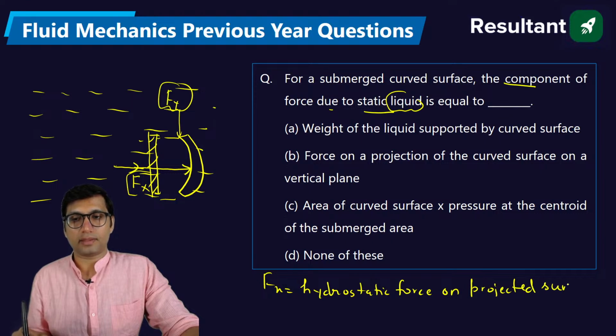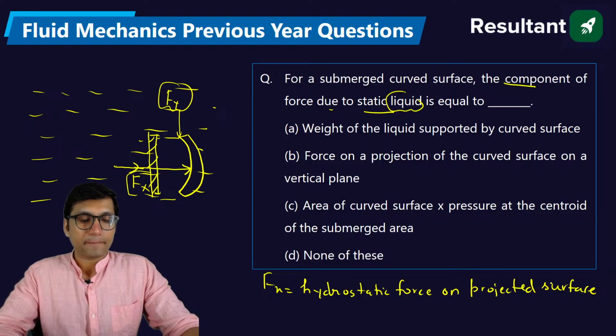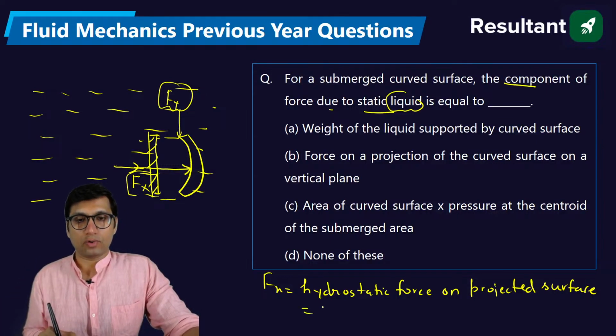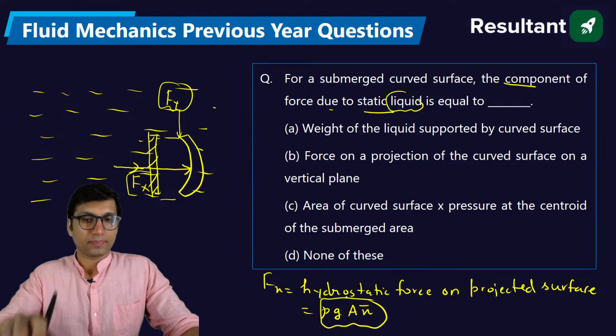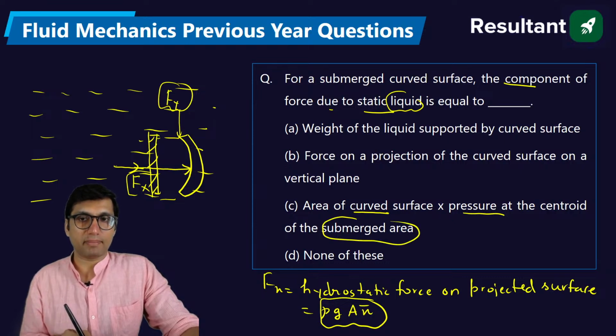The projected surface of the curved surface, the horizontal force on it, okay? And that is nothing but it is equal to rho g A x bar, okay? This is the value. What is this? It is the area of the curved surface into the pressure at the centroid of the submerged area. What is the pressure at the centroid? Can you tell me?